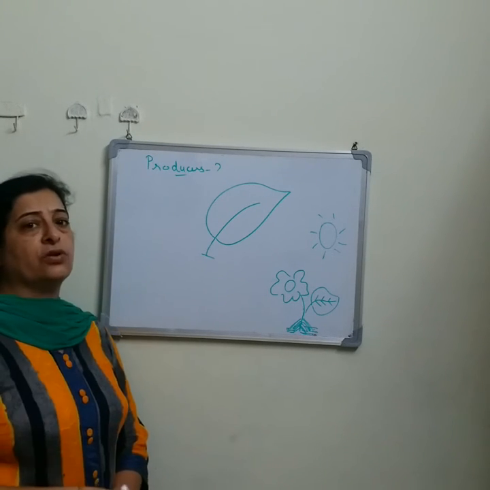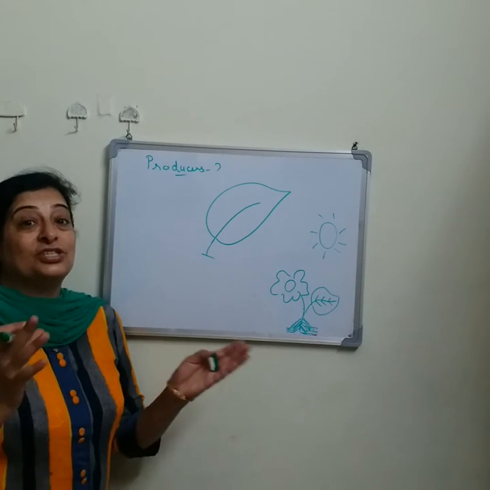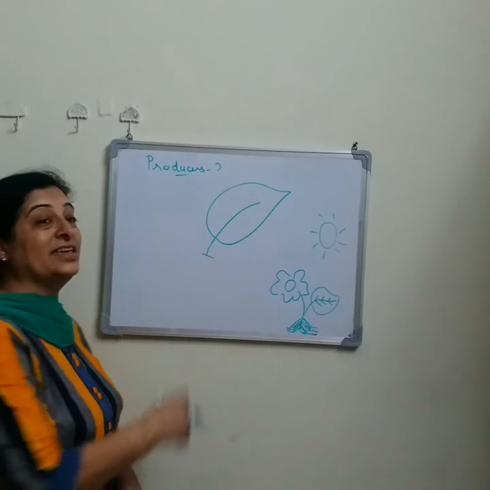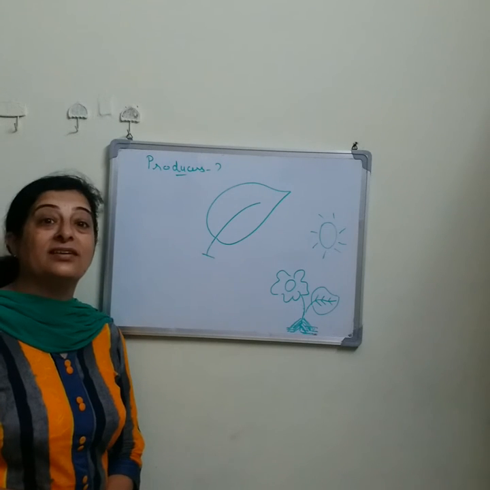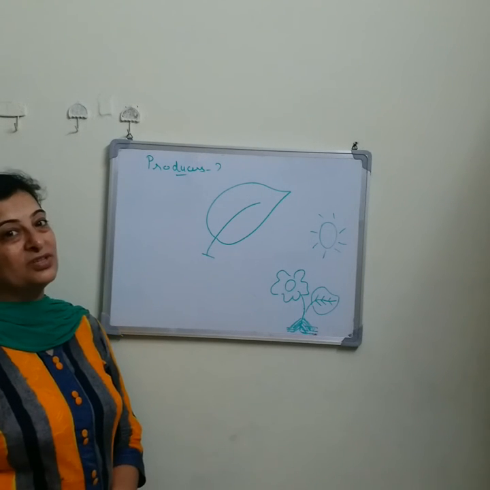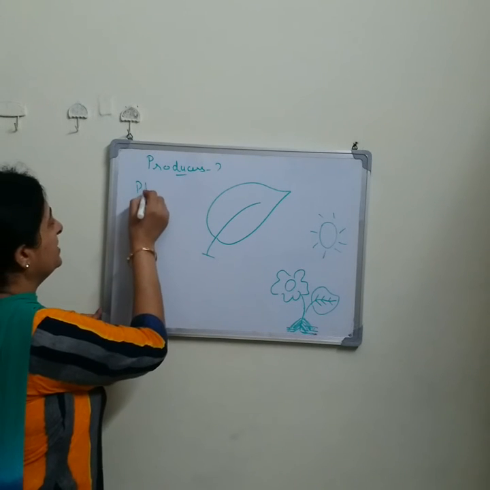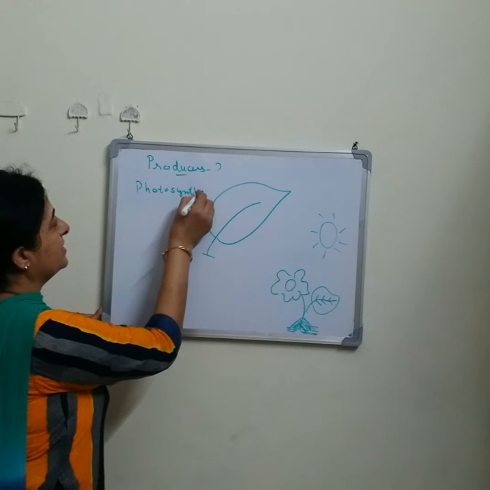When we talk about green plants, first of all there is a kitchen of the plant, that is your green leaves. Yes, green leaves of a plant prepare the food through the process of photosynthesis. What is the name of the process? Photosynthesis.